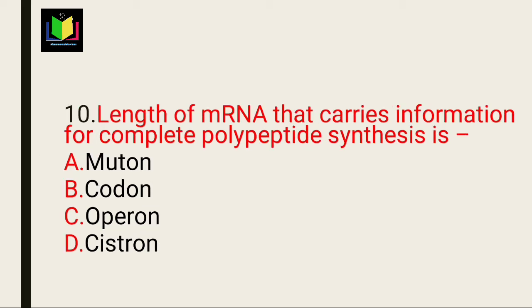Next question: the length of the mRNA that carries the information for a complete polypeptide sequence is called a codon. A codon is a triplet nucleotide sequence carried on the messenger RNA. So option B is the right answer.